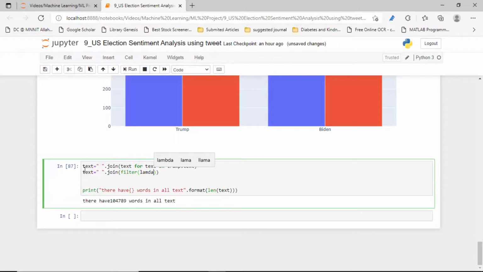Now our lambda value will be x such that the text is split. I think you will understand; you can search it on Google for a better understanding of how the job is done.